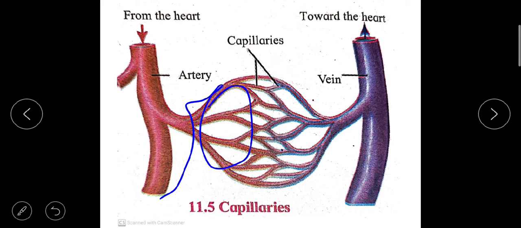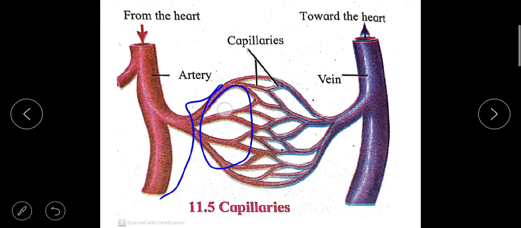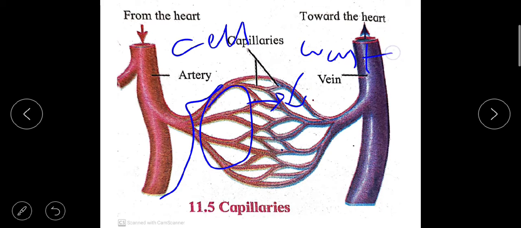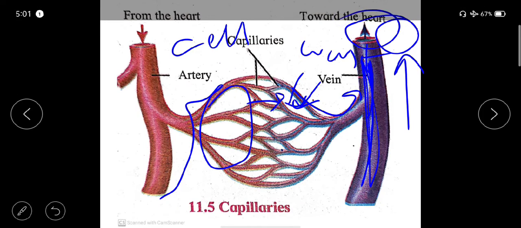At this step, exchange of oxygen, nutrients and vitamins takes place between these capillaries and the cells of different organs. And as it moves further, waste material from the cells is added to these capillaries, and again the capillaries increase in diameter and form the vein. This vein carries the deoxygenated blood towards the heart.